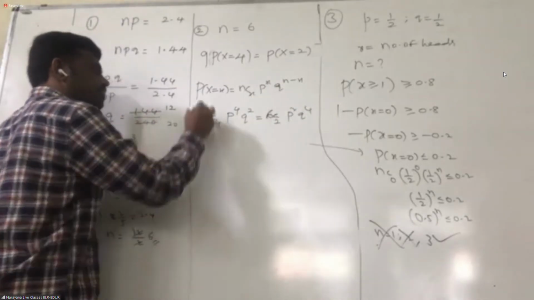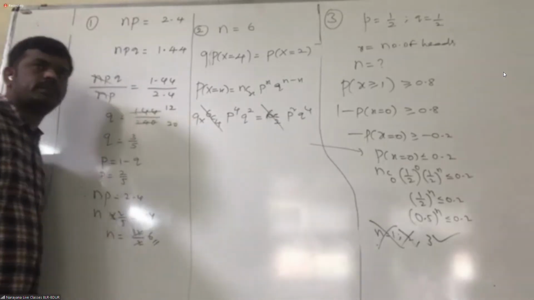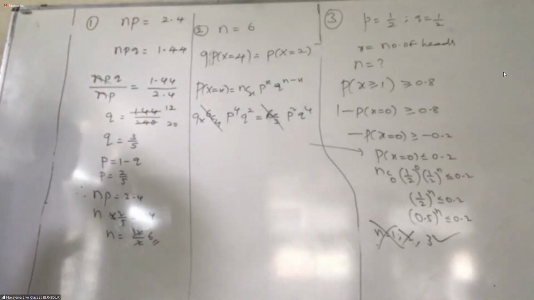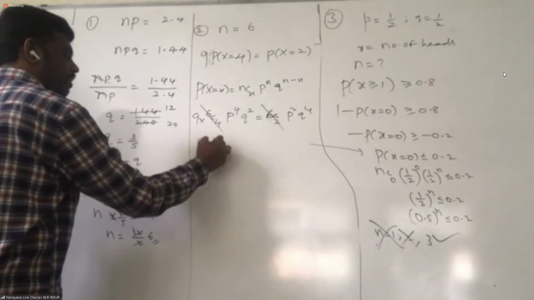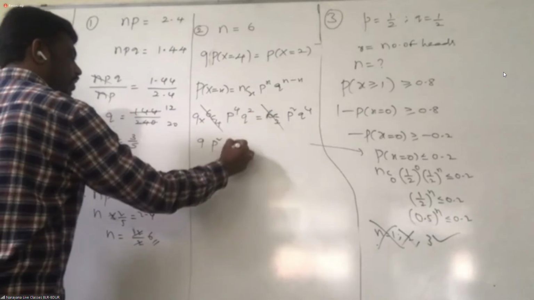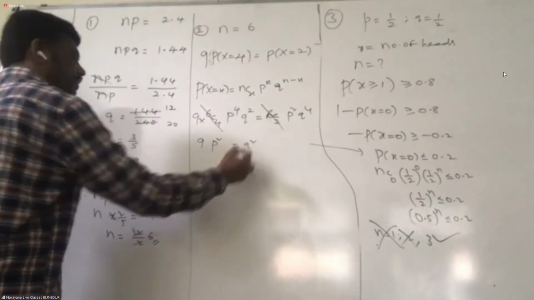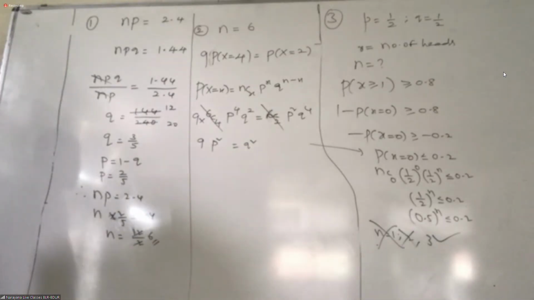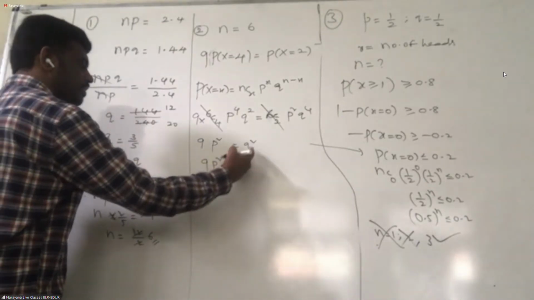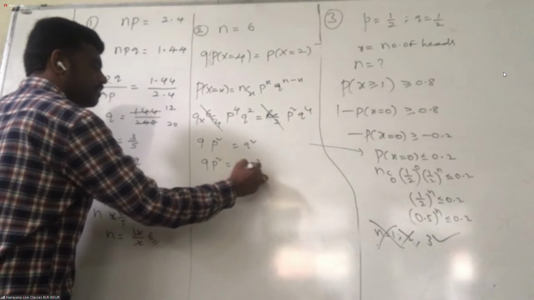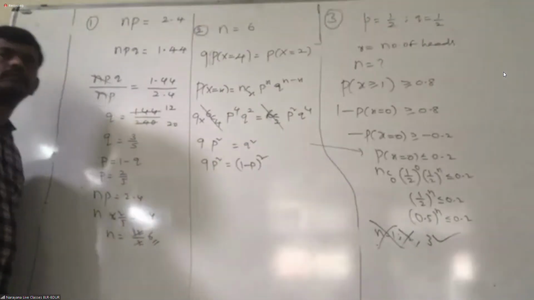Now 6C4 and 6C2 cancel. nCr equal to nC(n minus r). Then 9 equal to 9. And here p power 4, the square is left, equal to q square. But we know q, right? What is q? 1 minus p, the whole square.